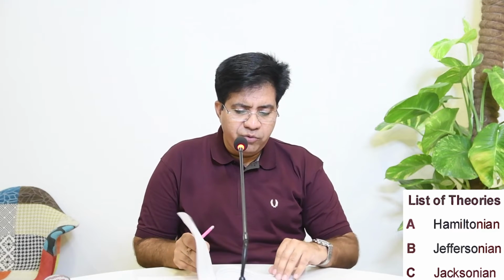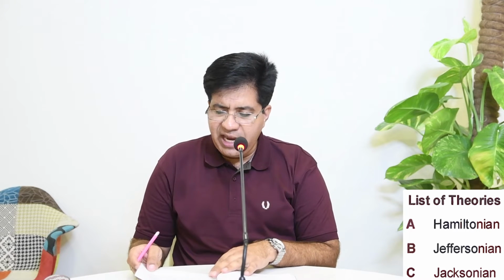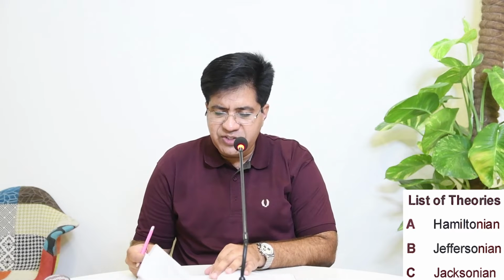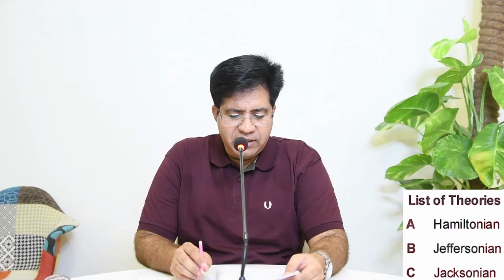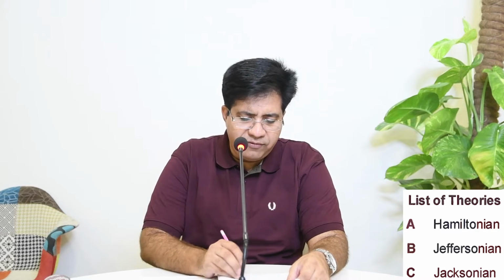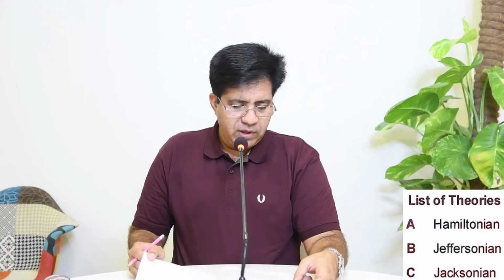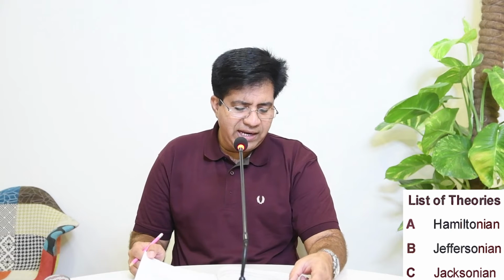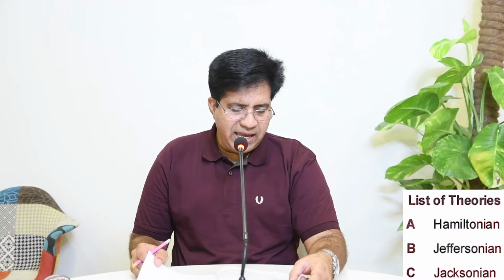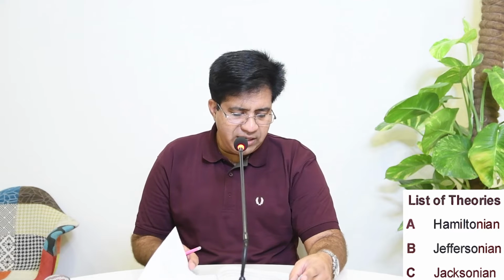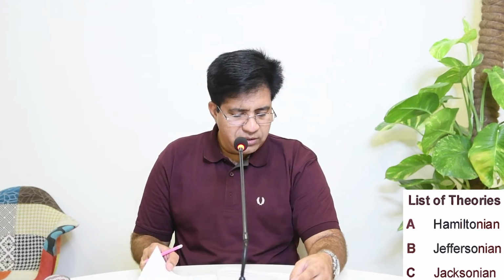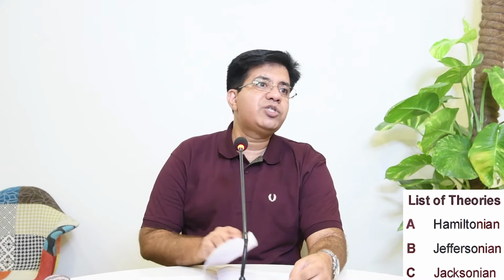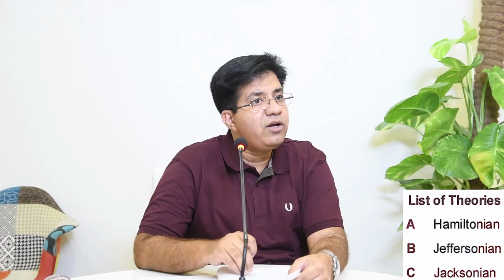Now, what we are going to do, we are going to go back to the passage and there we are going to underline these theories. One is Hamiltonian, Jeffersonian, Jacksonian. So look for the word Hamiltonian. Paragraph G, Hamiltonian. And H is Jeffersonian. And next is H, second part is Jacksonian. So have you seen this? They are in order.